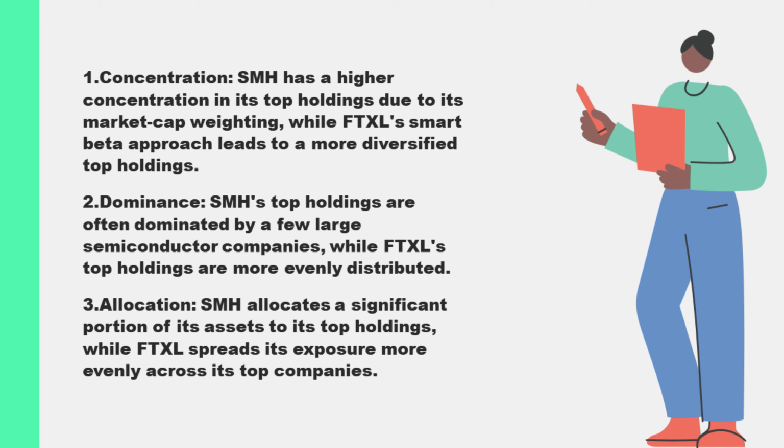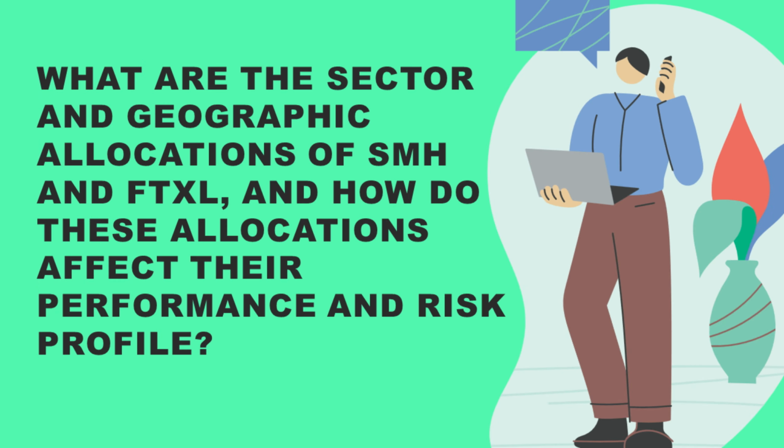In contrast, FTXL's top holdings are more evenly distributed across a broader range of companies, resulting in less concentration and a more diversified exposure within the semiconductor sector. This difference in concentration and allocation is a direct outcome of the distinct methodologies each ETF uses in constructing its portfolio. What are the sector and geographic allocations of SMH and FTXL, and how do these allocations affect their performance